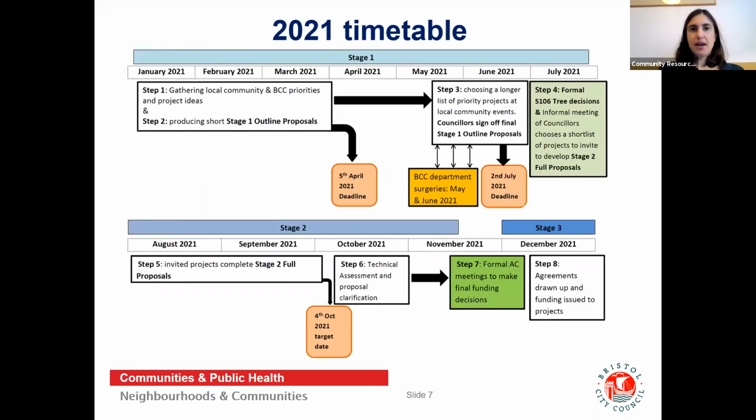There is a visual which is available on the website which shows you this in a little more detail, so please do visit there if you want to have a closer look.